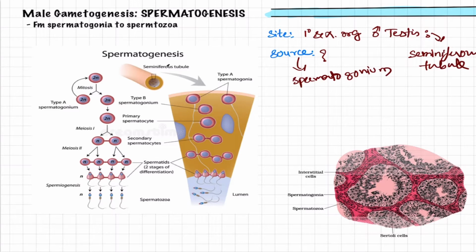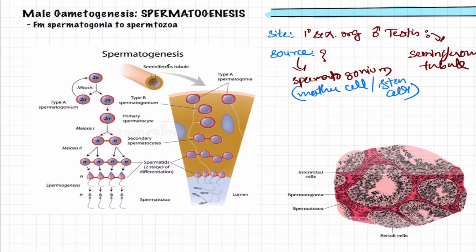All these sperms are produced from this by many cell divisions, which can be mitosis or meiosis, leading to the formation of sperm. This is also known as the spermatogonium mother cells or spermatogonium stem cells. This is how we have to correlate and learn the nomenclature as well.